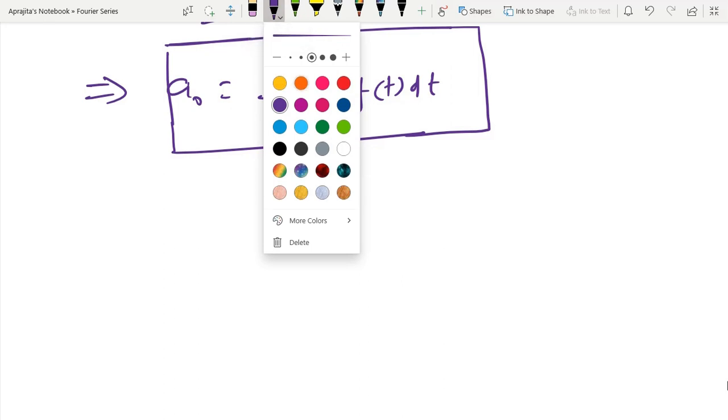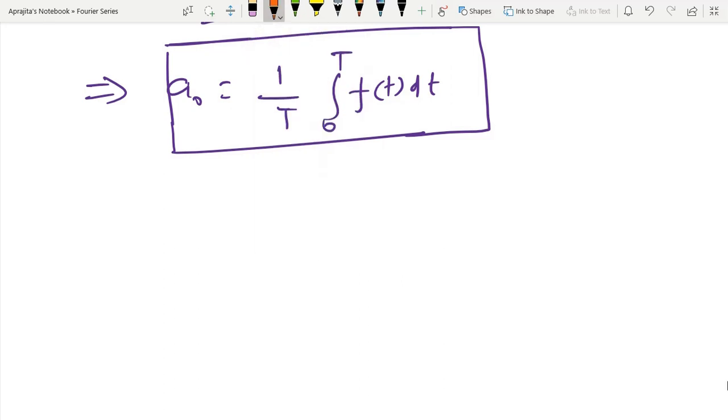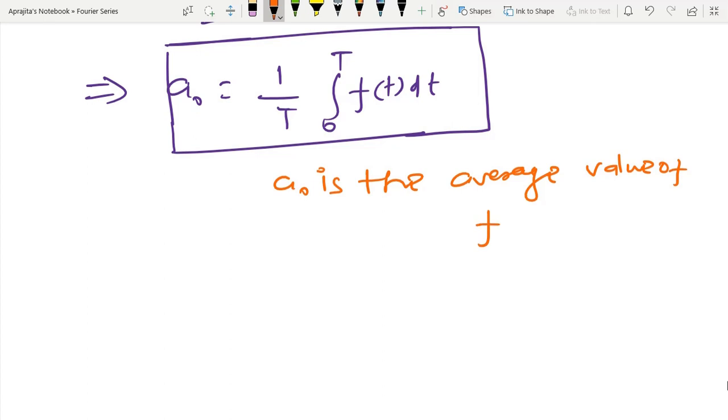We have already defined the meaning of average value whenever we are dealing with AC power. So a0 is the average value of f(t).